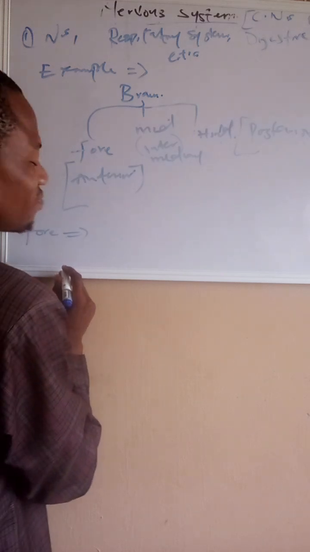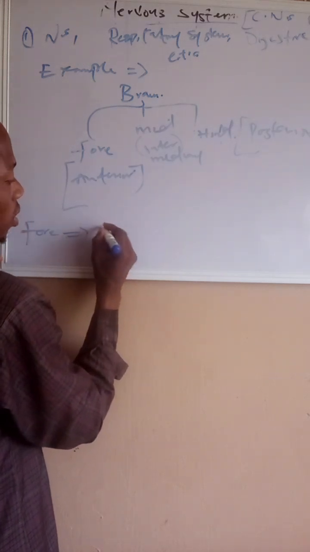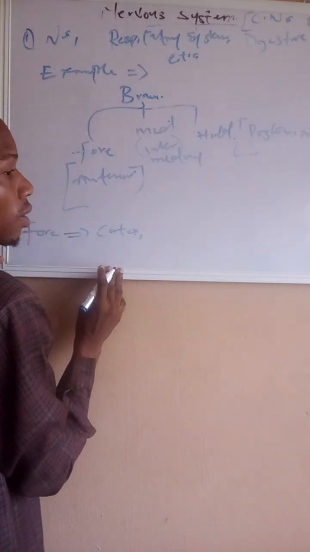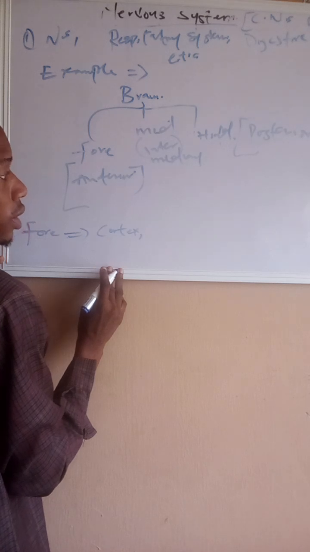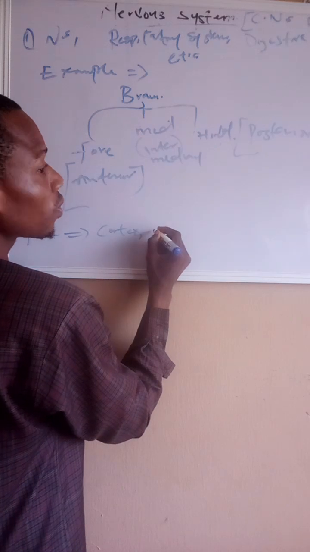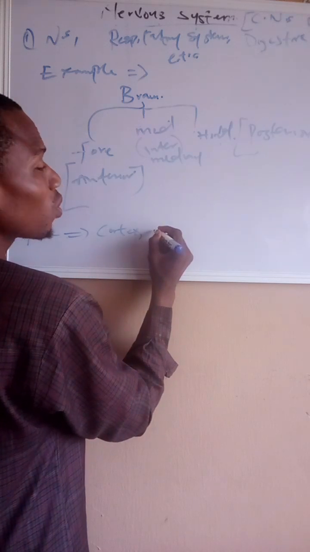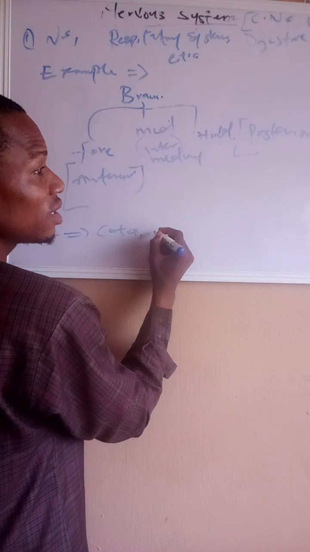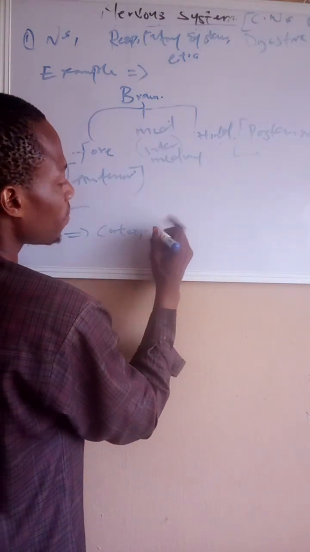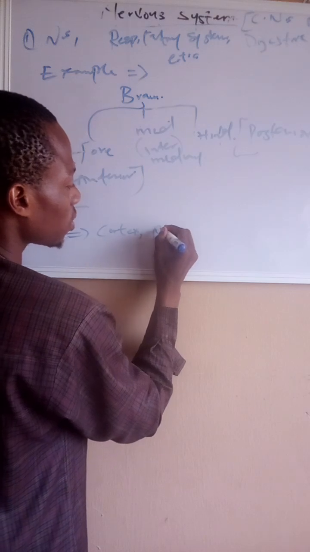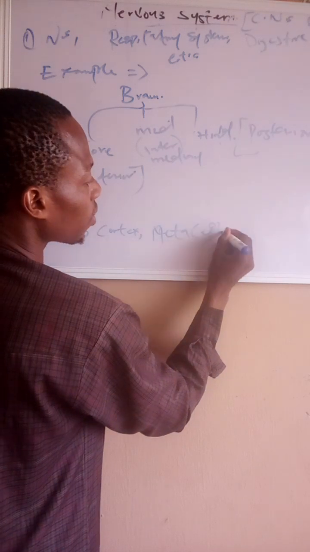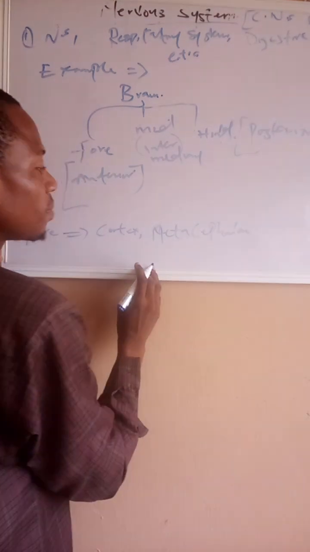is composed of, one, the cortex. Two, it's composed of one of the very vital parts of the brain, which is called the metacephalon.